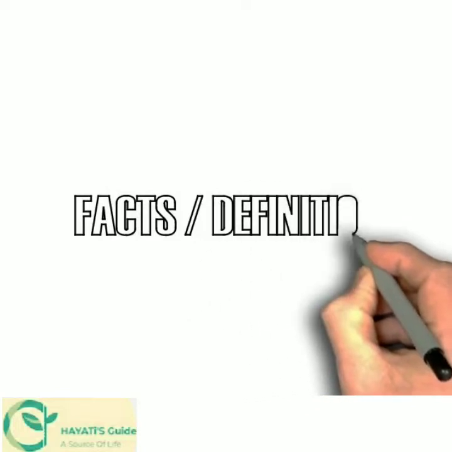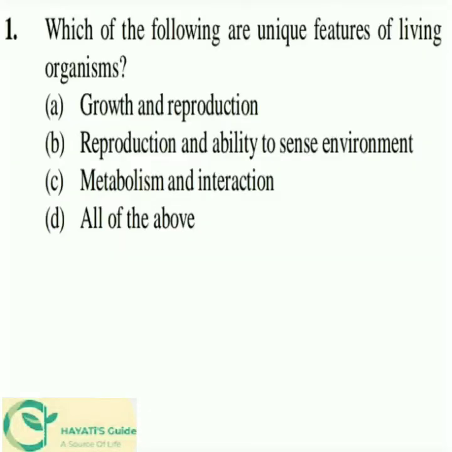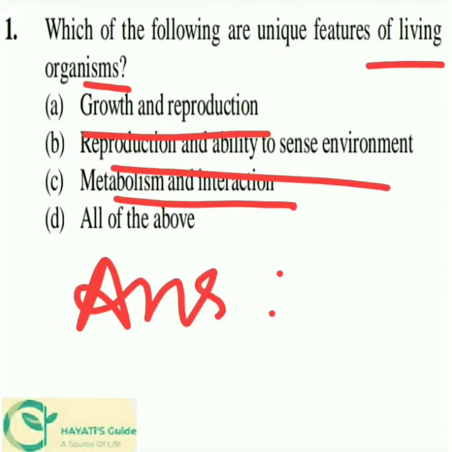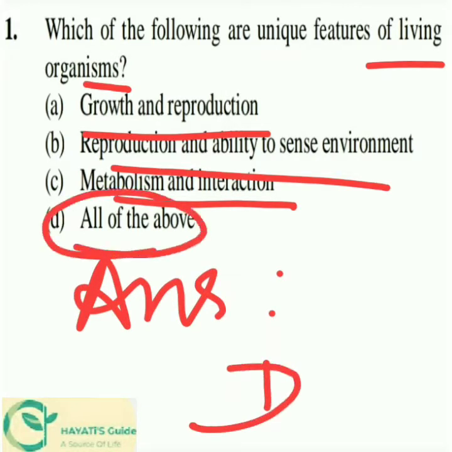Fact and definition questions. The first question would be, which of the following are unique features of living organisms? The options are growth and reproduction, reproduction and ability to sense environment, metabolism and interaction, or all of the above. As a biology student, you know that each of these options is a unique feature of living organisms. So the answer would be option D, all of the above.